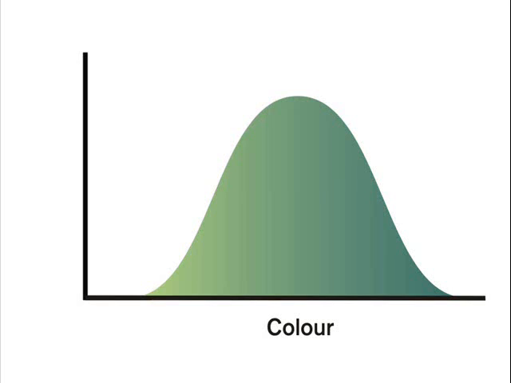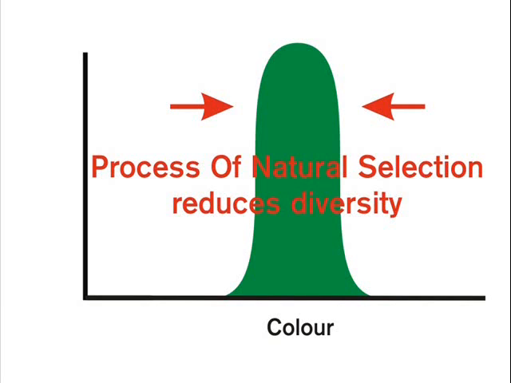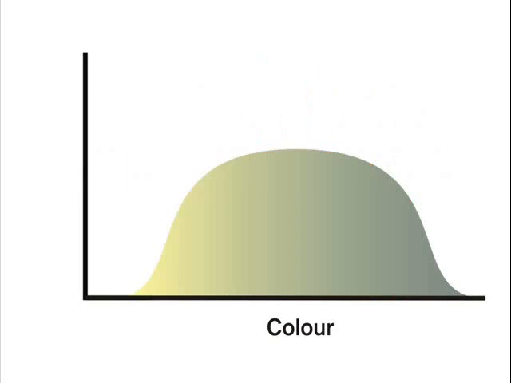Color has a major effect on the survival of species living under the sun. There will be a natural variation in the color of each animal. Animals that are not properly camouflaged will more likely die through predation, which reduces the diversity in the color of the population. The process of natural selection reduces diversity in the population.